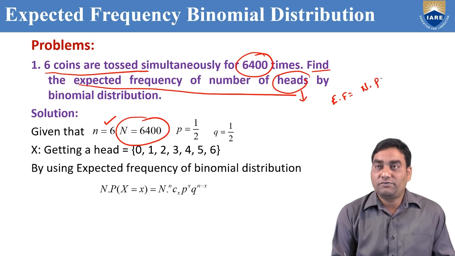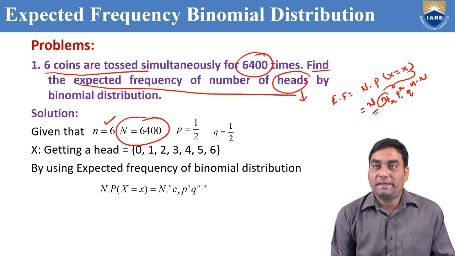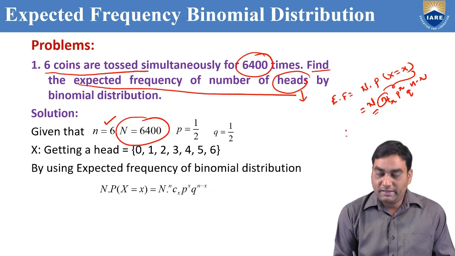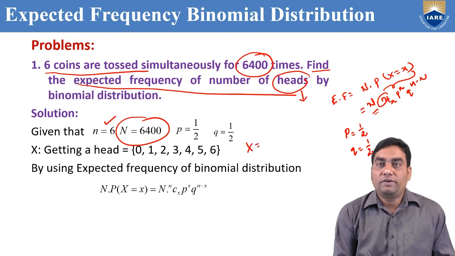What is the expected frequency formula? Capital N into P of capital X equal to x. But for binomial distribution it is nCx p power x q power n minus x. Small n we know, capital N also we know. Small x, p, q we don't know. P means the probability of success in a single trial. When a coin is tossed, what is p? 1 by 2, getting head. q is 1 by 2. And small x depends on capital X. What is capital X? We are going to find the expected frequency for getting head.